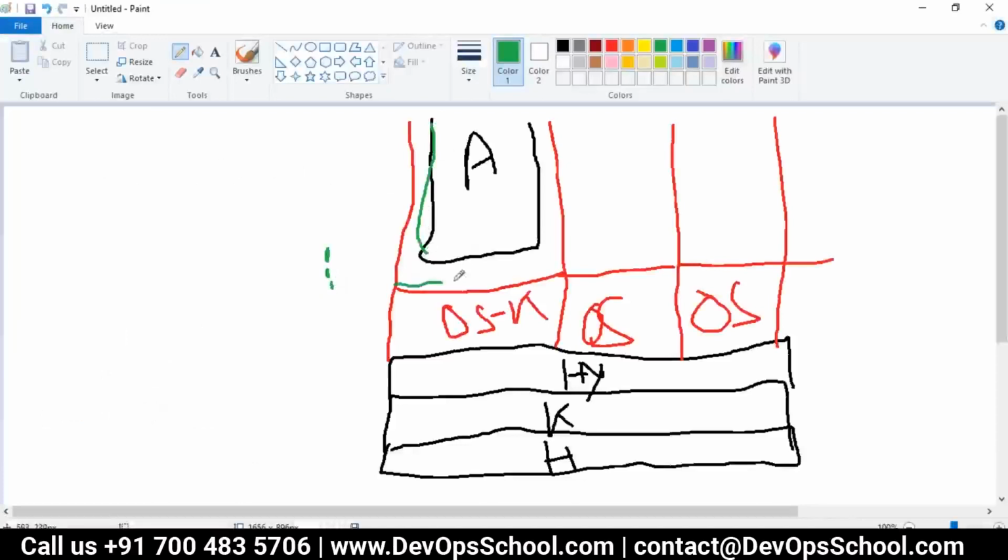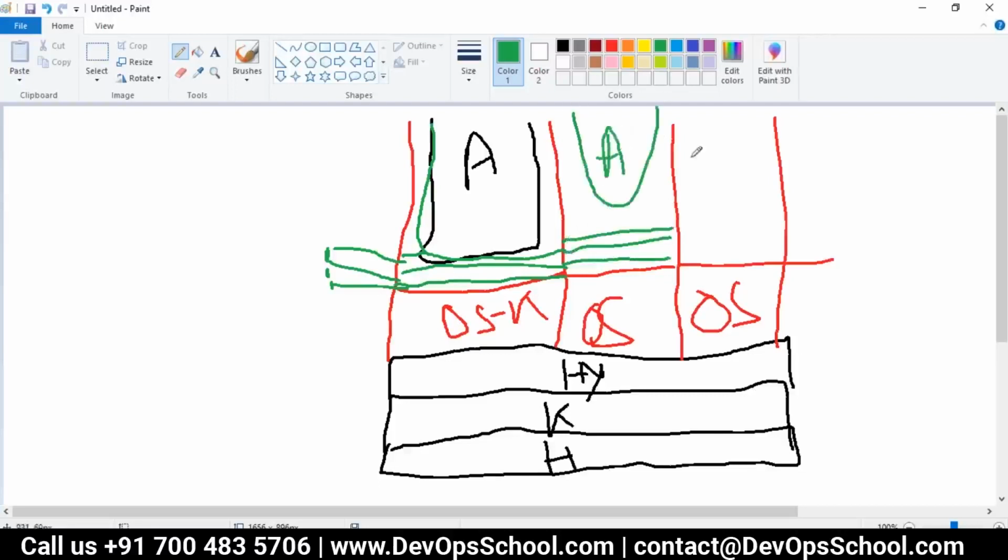So this is 1, 1, 1, 1. Sorry, I'm very bad at drawing like this. Same goes with this: 1, 1, 1, and they create one user and run Apache. They create one user, run Apache, one network, one mount, one PMAP.